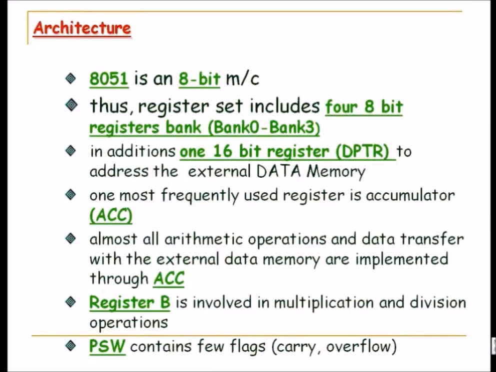Besides this, if you are accessing external memory, then your data pointer DPTR comes into the picture, because the address size is 16 bits wide, and therefore you need a data pointer which is a 16-bit register, used to address the external data memory. We have seen that the accumulator handles almost all arithmetic operations and data transfer with the external data memory. Register B is involved in multiplication and division, and then the program status word.